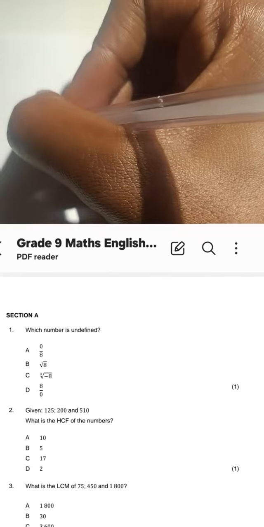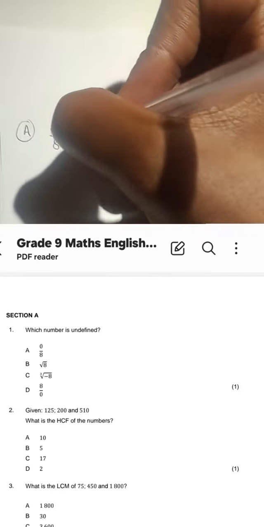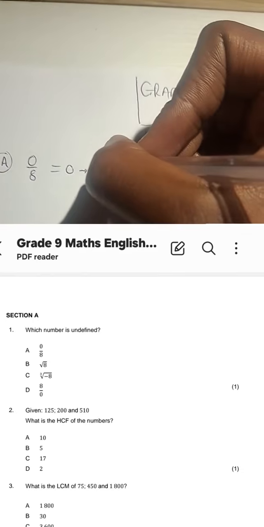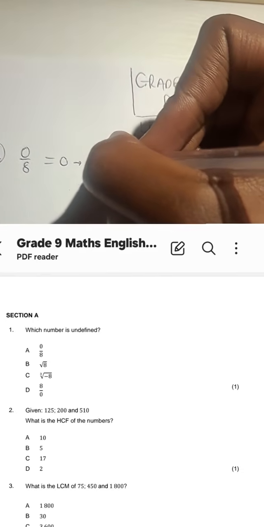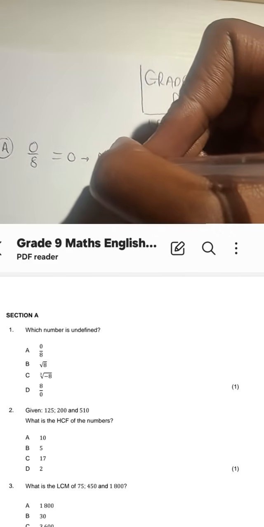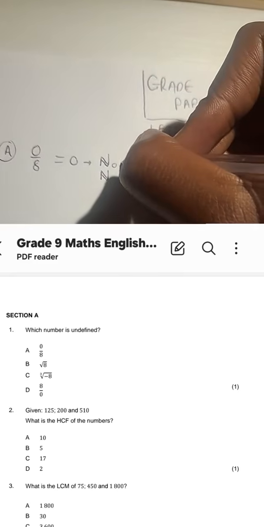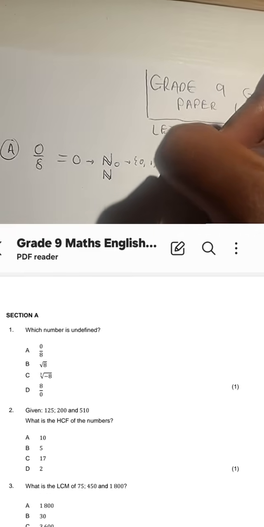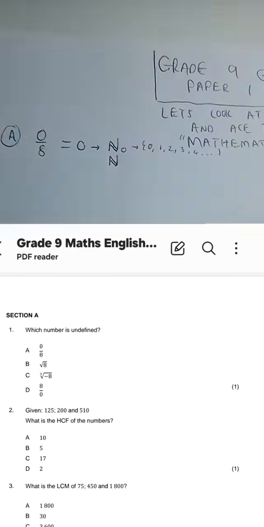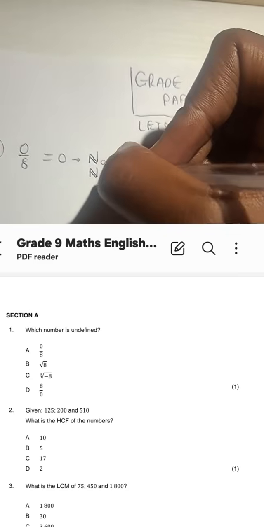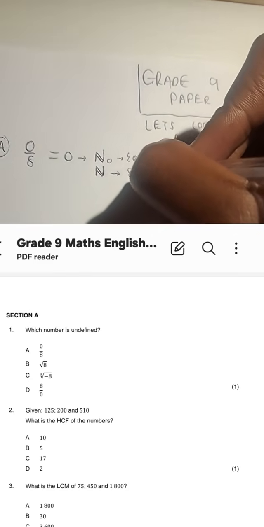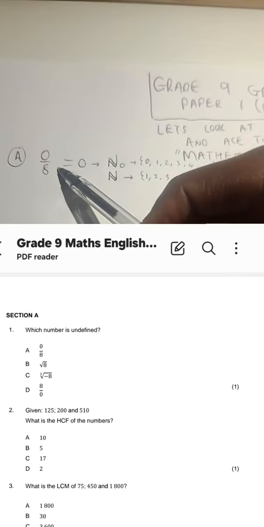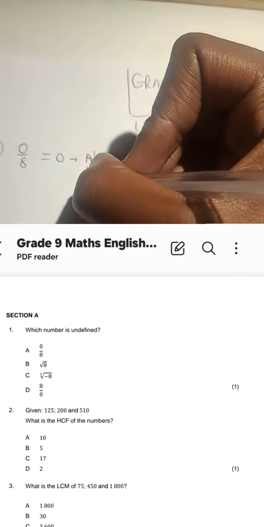If we look at A, which is 0/8, guys, 0/8 is equal to 0, right? We know that 0 is a whole number. 0 is also a natural number. By whole number we mean numbers that start at 1 and they increase by 1 all the way to infinity. Those are whole numbers. Natural numbers are numbers that start at 1. They increase by 1 all the way to infinity. Okay, so 0/8 qualifies as a whole number.